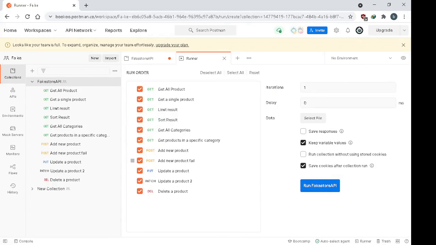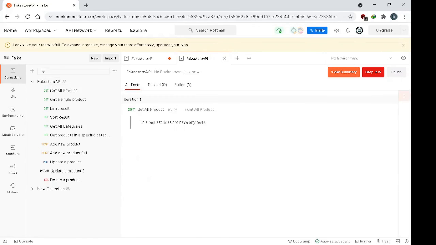So in the runner, you can see that it displays all the collections and some elements that you can select, and you can choose which collection you want to take. In my case, I will get all of them and click run.